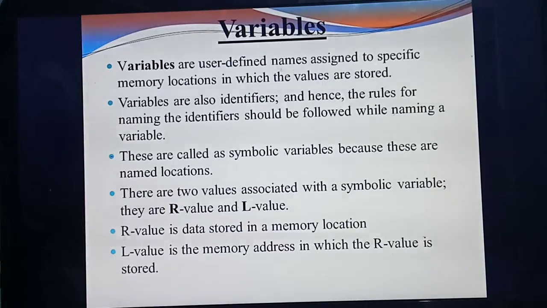Now read it. Variables are user defined, that means the person who is writing the program will define some variable. Assigned to a specific memory location: for that I gave the example a equal to 5, which means the variable a is assigned to the particular memory location in which the value is stored. The variable a has the value 5, and it is stored in that memory location. Understood? What do you mean by variable?